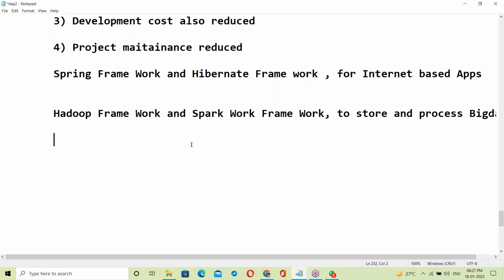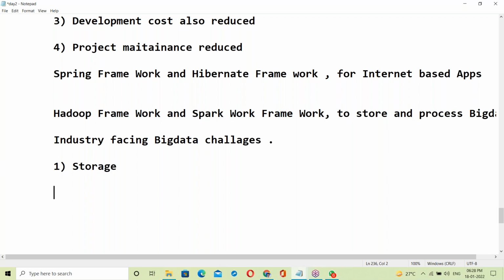What exactly is Hadoop? What is big data? What are the challenges in big data? See, the industry is facing big data problems, like storage and processing of big data.